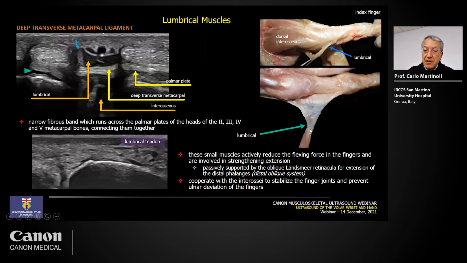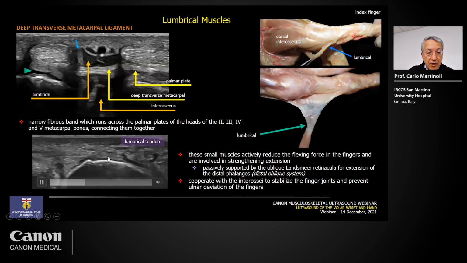And this is a dissection in which you see the relationship of the lumbrical muscle, very slender at this point, with the hood. So you see that the tendinous fibers open distally, and this is the ultrasound appearance of the lumbrical. You see the tendinous fiber gliding during extension and flexion of the fingers.